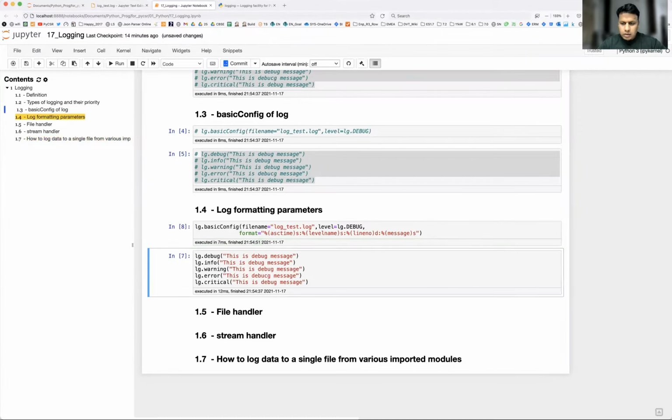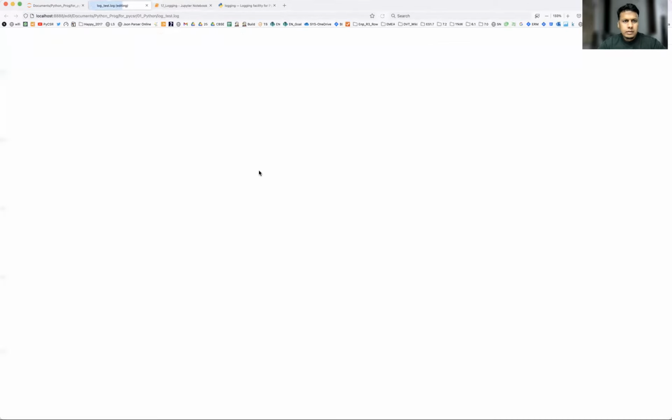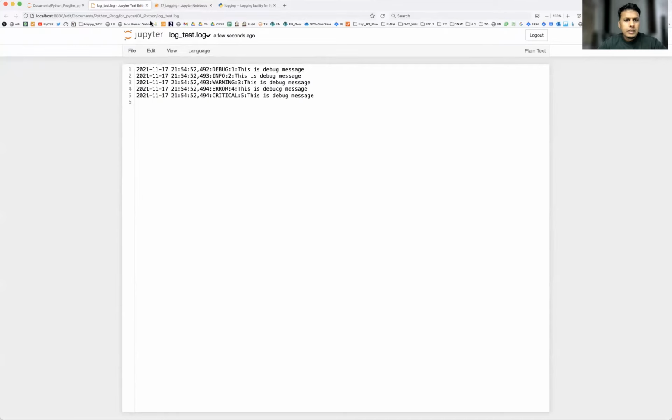So this is your basic log and this is a logging. Okay, let's refresh the file now. Yeah. So you see here in the code, we have included the ASCII time. So ASCII time, they have already formatted. So this will be like year followed by month and the date and the timing. And this comma is nothing but, I don't know why they have put comma, but this could have included with a dot or maybe colon. Okay, so after comma, whatever number you see, that is nothing but millisecond.